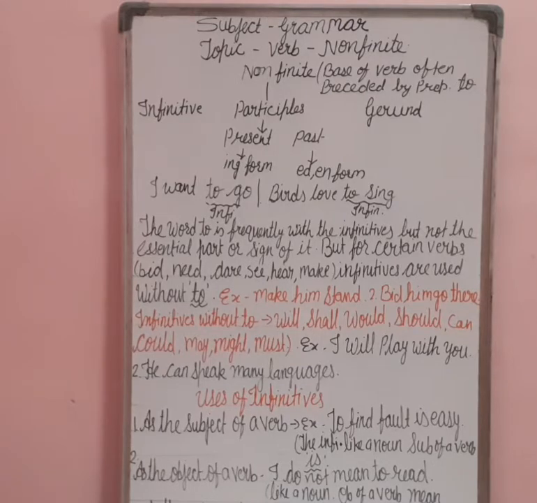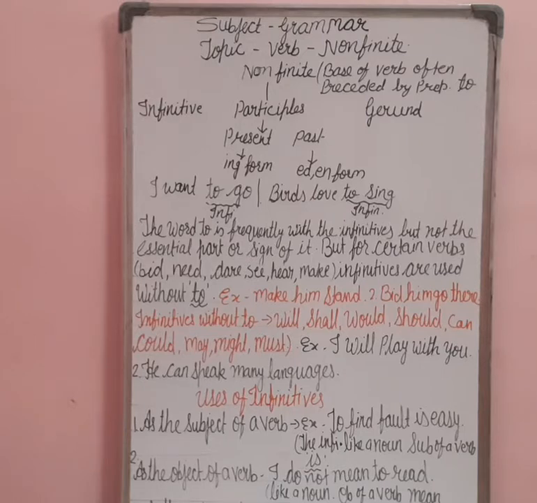Non-finites are of three kinds, that is infinitives, participle and gerund. Participle contains present participle as well as past participle also. In present participle, we are using the ing form of the verb, for example taking, breathing, laughing, like that. And for past participle, the ed or en form, that is also said to be the third form of the verb. It is known as the past participle form of the verb, like caught, forbidden, taken, etc.